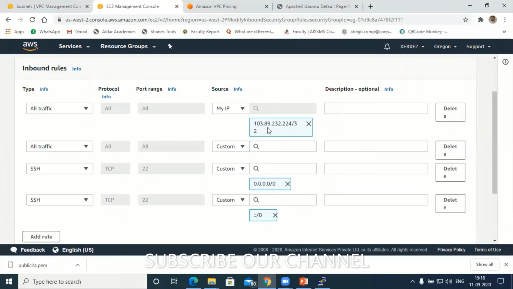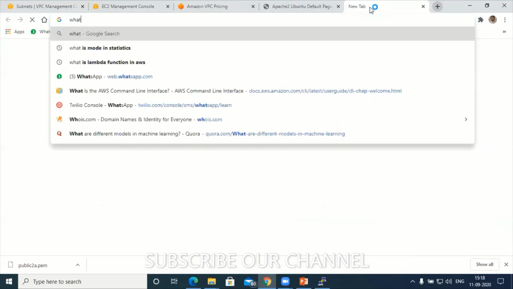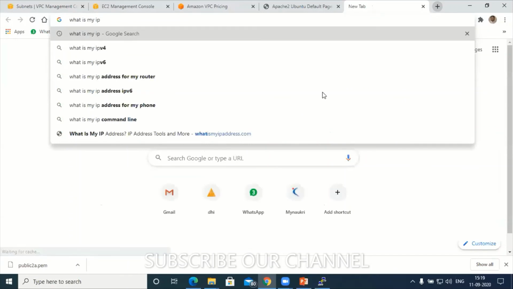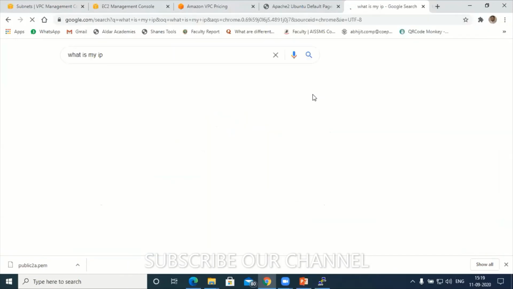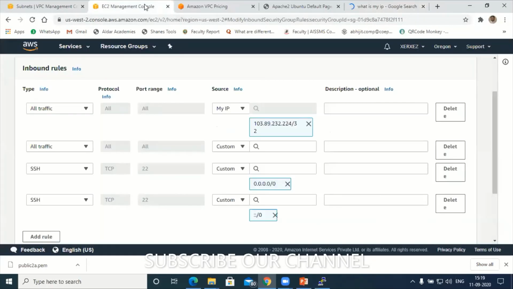This is the IP address of my personal computer. Let me check whether it is the same IP or not. What is my IP? 103.89.232.224 is my IP address. Hope you are clear, participants. My system IP address, so the same system IP address I'm going to set here.